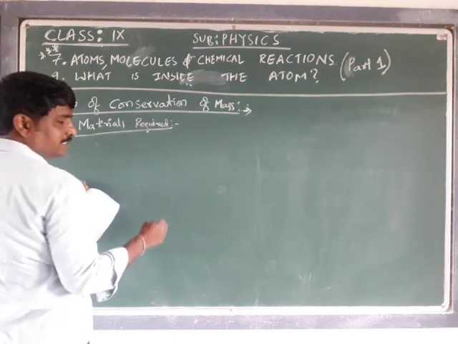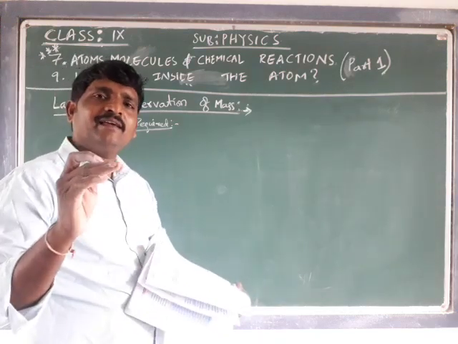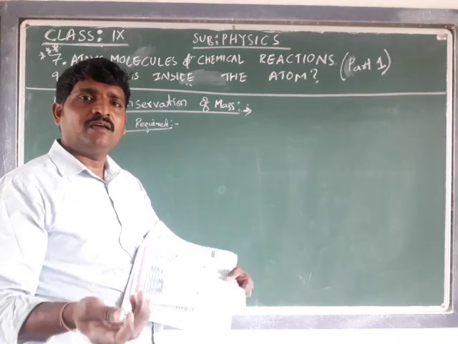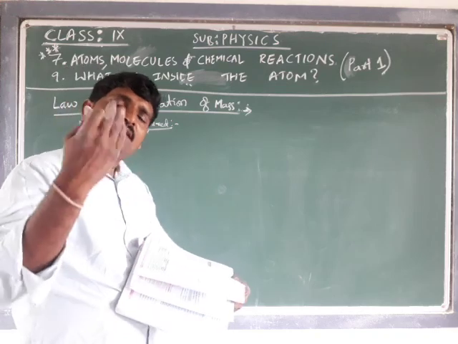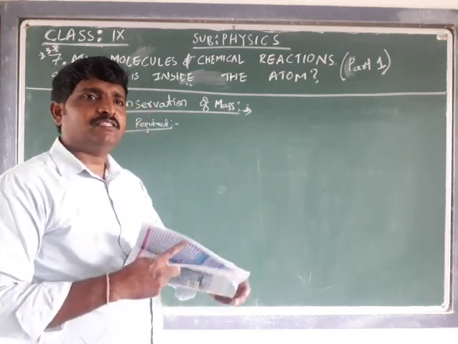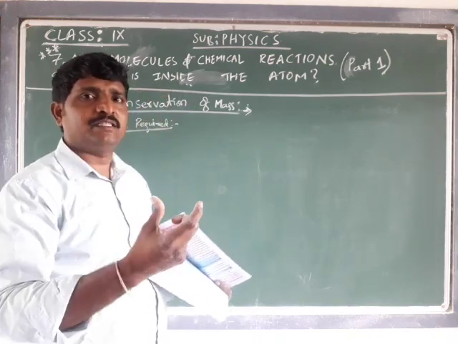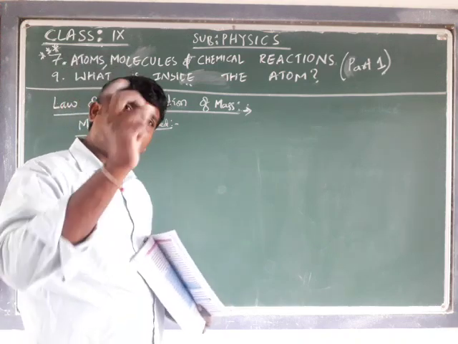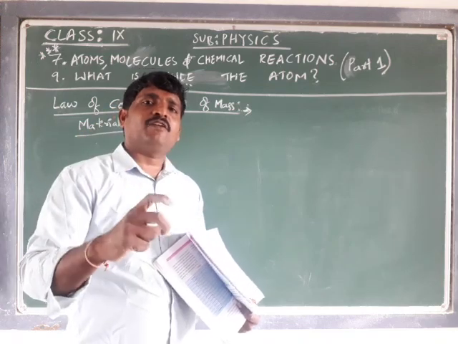In the materials required segment, while writing an experiment, a lab activity, or any content about a particular reaction, keep in mind that you have to write the aim, then the materials required, then a procedure segment, then the chemical reaction that takes place, and our observation.